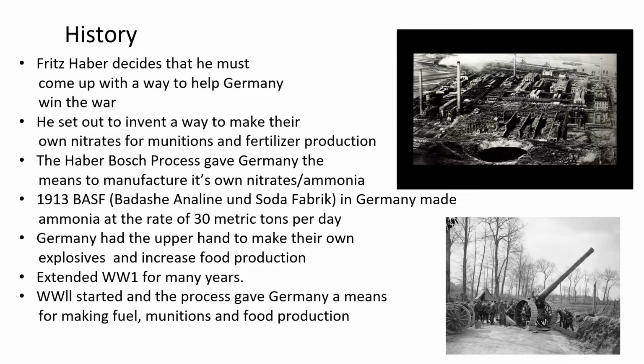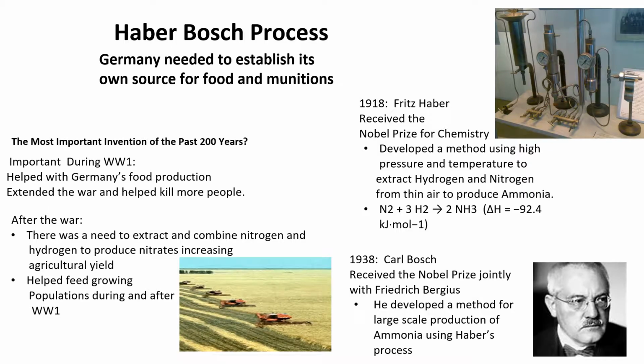This process only yielded a small amount of ammonia. The industrial chemist Carl Bosch developed the process for large-scale production. Just before World War I, in 1913, Germany was producing ammonia at the rate of 30 metric tons per day. Even though the British Navy stopped shipments of nitrates from South America to Germany during the war, they could continue to produce large numbers of crops to feed their people and make large numbers of munitions. This extended World War I for many years.